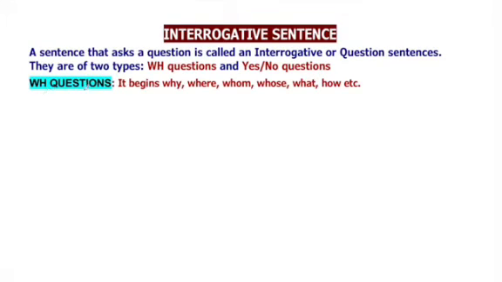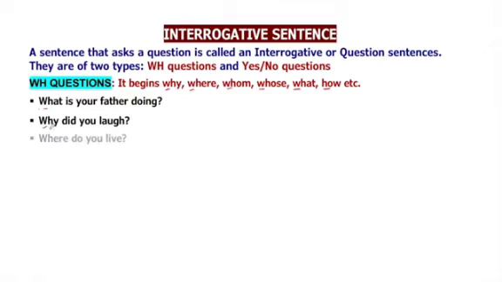WH questions are those which begin with W and H. So let's see that all the words are beginning with either W or H. What is your father doing? Why did you laugh? Where do you live? How are you today? So in all the sentences, they are beginning with W or H.